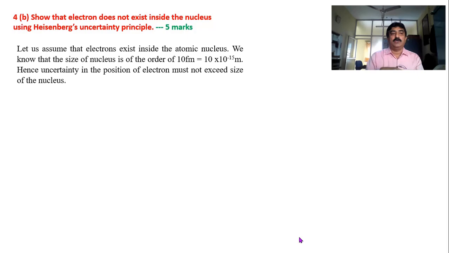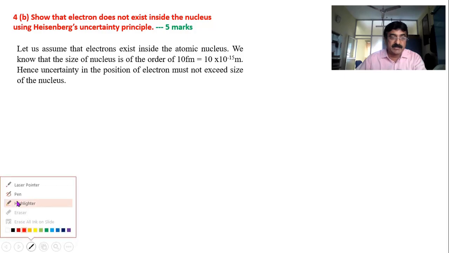Let us assume that electron exists inside the nucleus. And dear students, in PUC you all studied about nuclear radius. Nuclear radius is given by R is equal to R naught into A to the power of 1 by 3. Approximately nucleus size is about 10 Fermi. Fermi means 10 to the power of minus 15 meter, the approximate size of the nucleus. So, if at all an electron exists inside the nucleus, it must be there within this radius only.